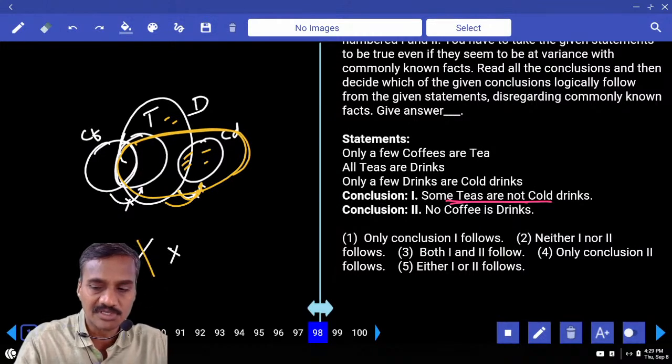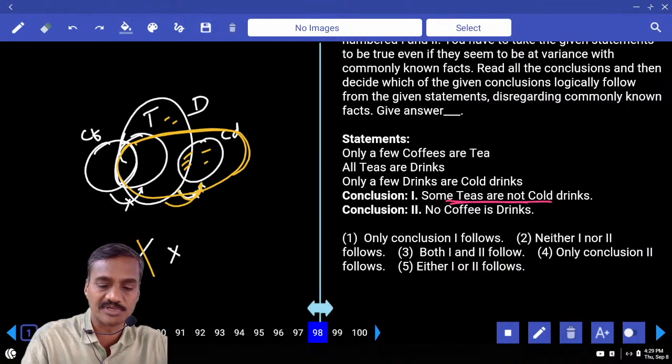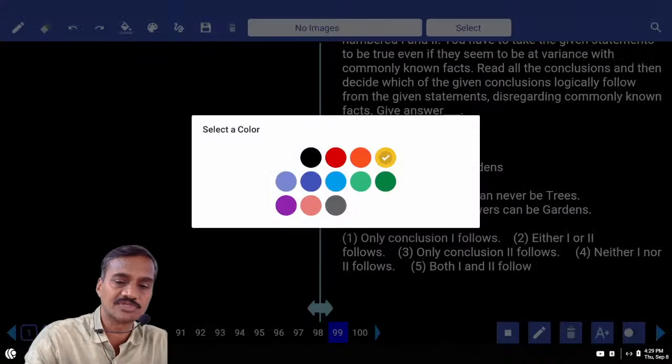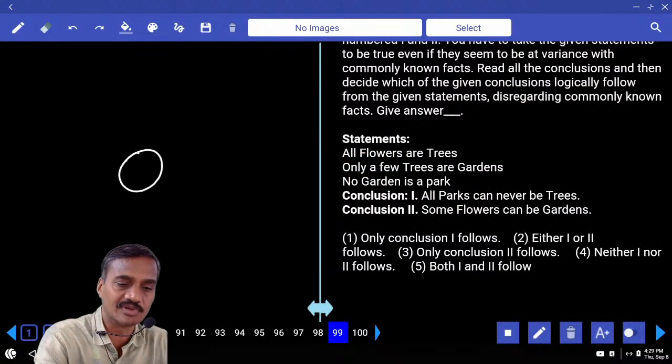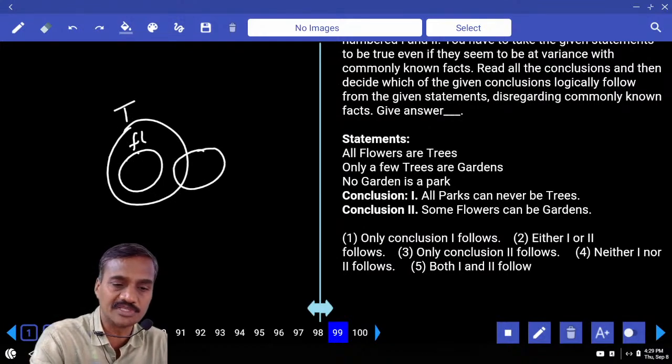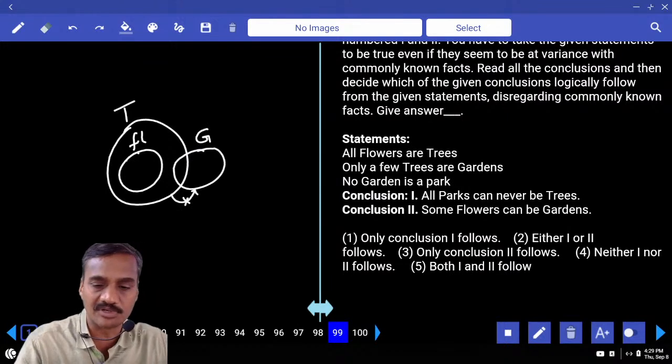Then what is your answer? Neither 1 nor 2, choice 2, question number 98. Then 99. All these flowers are trees. This entire flower is a part of trees. All flowers are trees. Only a few trees are gardens, but not all.